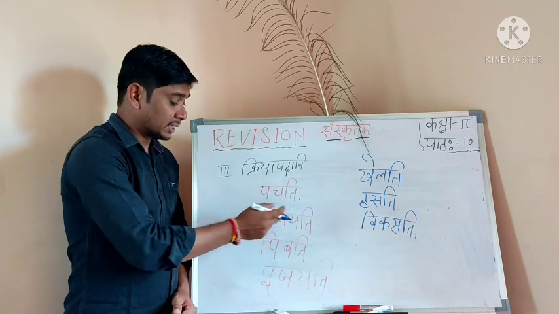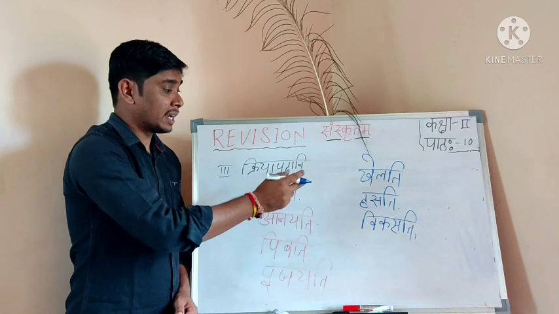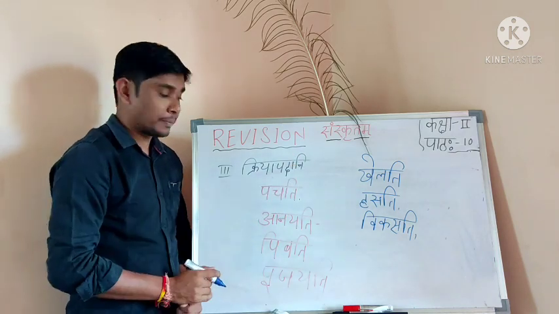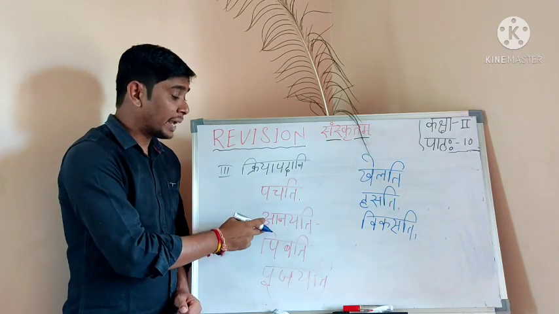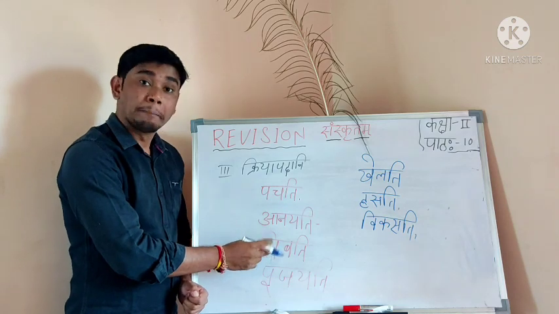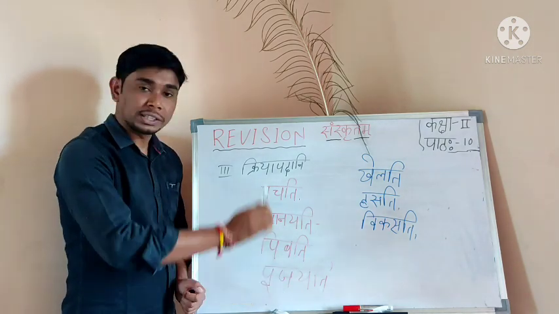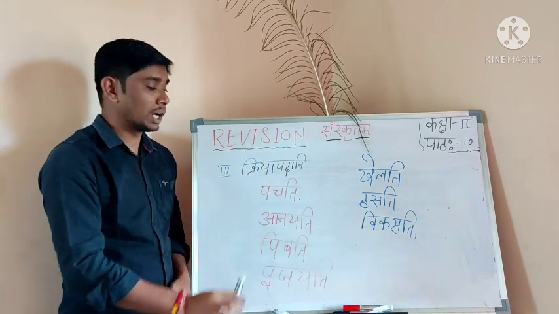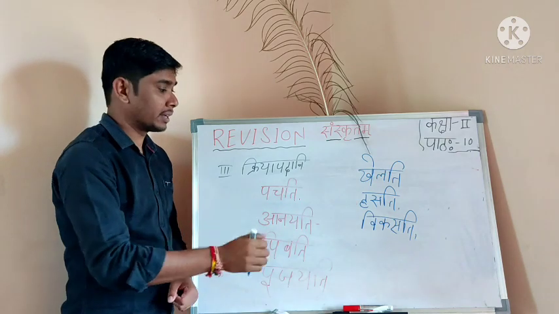Pachati, anayati, pibati, pujayati, khelati, hasati, vikasati. Pachati means cooking. Anayati means bringing. Pibati means drinking. Pujayati means doing puja. Khelati means playing.